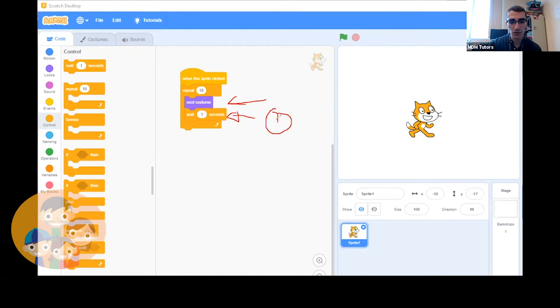And this is my drawing of a clock. And then it's going to loop back. You can see this little loop icon right here. Then it's going to loop back, and it's going to go to the next costume, and then it's going to wait 1 second. Then it's going to loop back, and then it's going to next costume, wait, loop, loop, loop, loop. And it's going to do that 10 times.